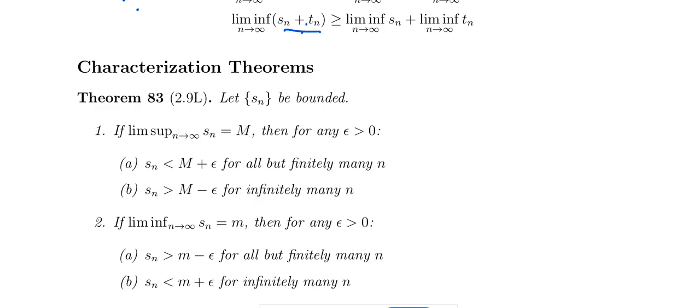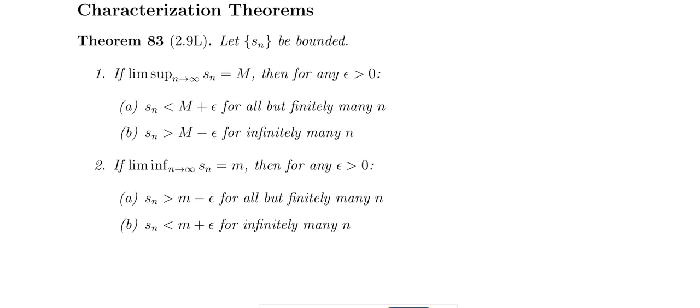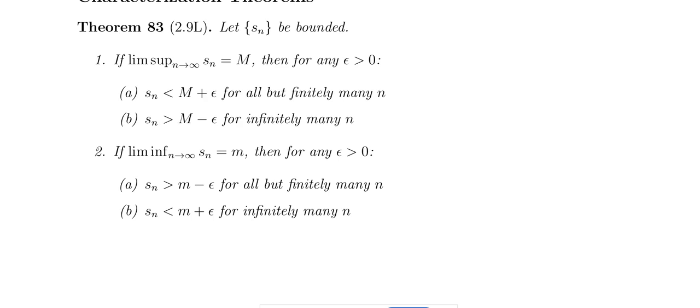If the sequence is bounded, and the limit superior of Sn equal to m, then for any epsilon greater than 0, Sn less than m plus epsilon for all but finitely many n. Okay, Sn greater than m minus epsilon for infinitely many n.